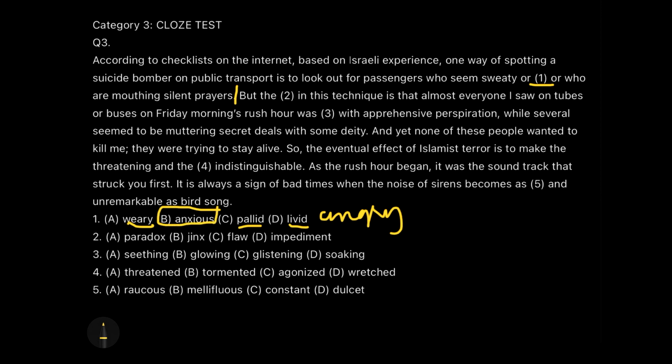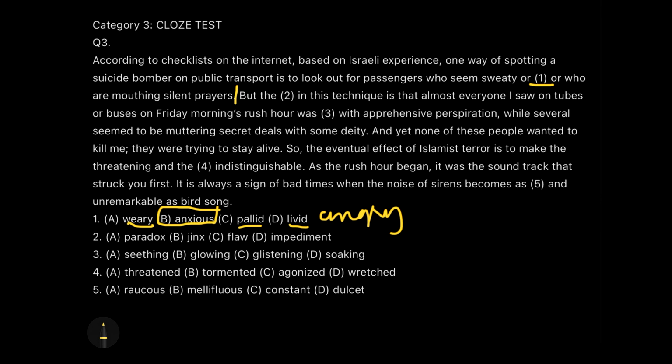Let me continue. And what is the process of continuing, guys? See, everyone will tell you what will come in the blanks, but no one will tell you how to solve it. The best way of solving the cloze test is to continue from the sentence which you have just completed, the sentence in which you filled the blank. That means read it again.